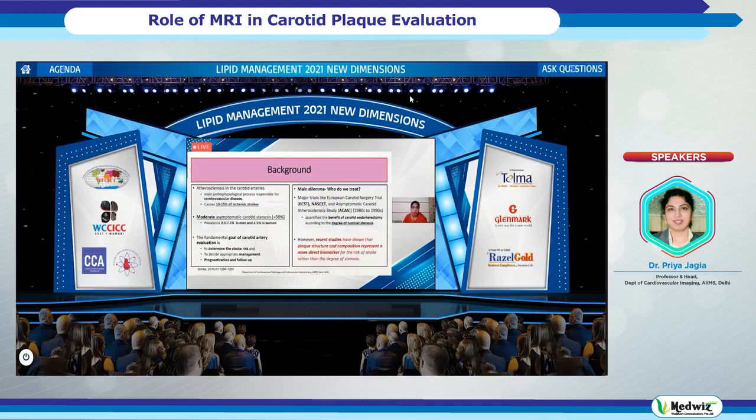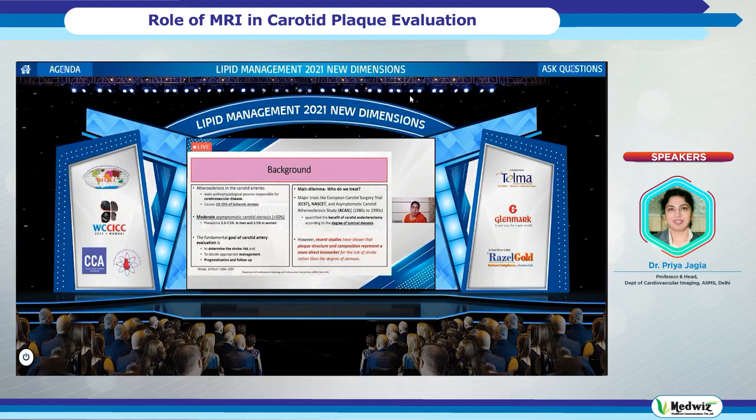So briefly, we all know that atherosclerosis in the carotid artery is responsible for 10 to 15% of the ischemic strokes. And what is important to realize is that more than 50% of the patients may have a moderate asymptomatic carotid stenosis. Similarly, you may have patients having a significant severe stenosis beyond 70%, but they're still asymptomatic. Also, some patients having mild or moderate stenosis are symptomatic. So the main dilemma is whom should we treat?